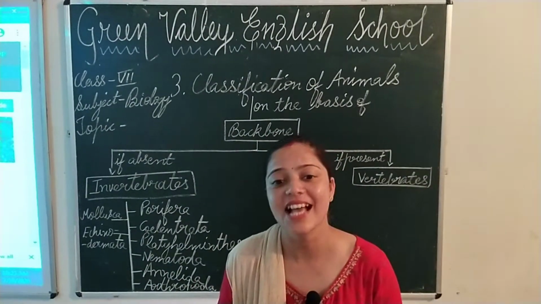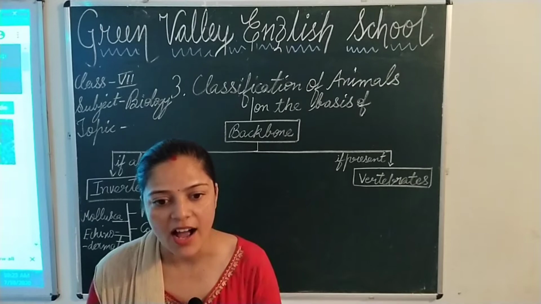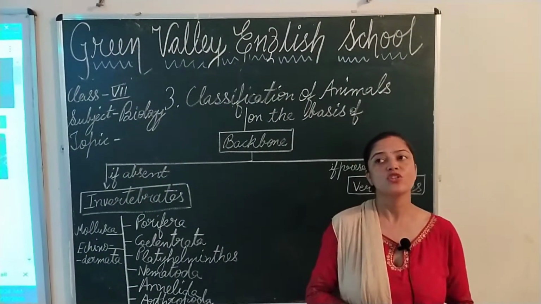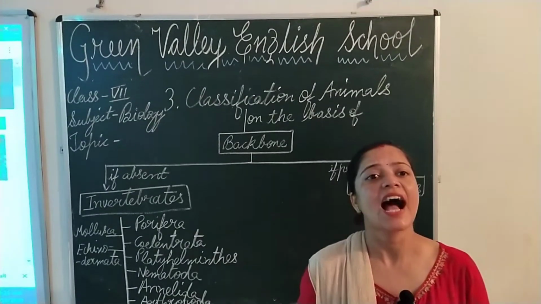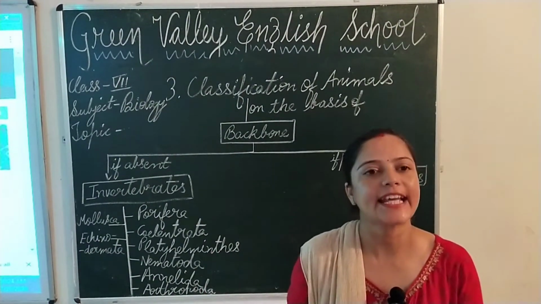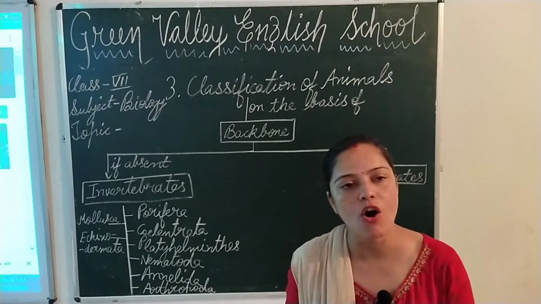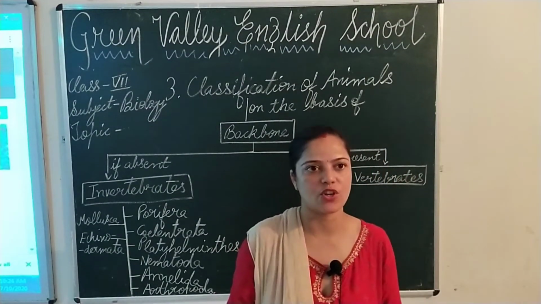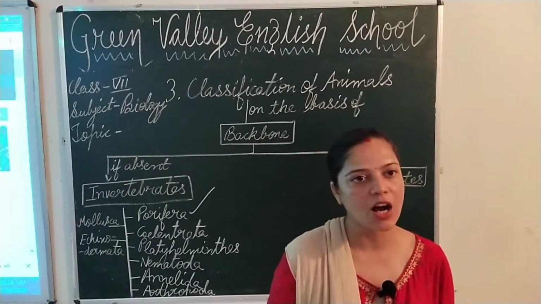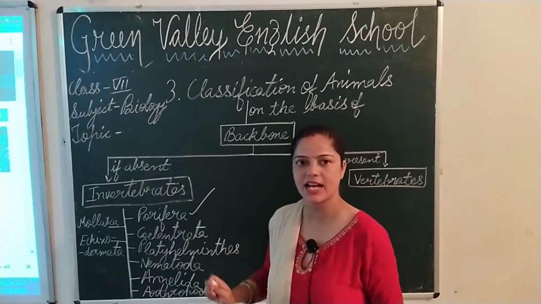Examples are Sycon, Spongilla and Euspongia. Sponges have good power of regeneration. They can regrow any lost or cut off part of the body.